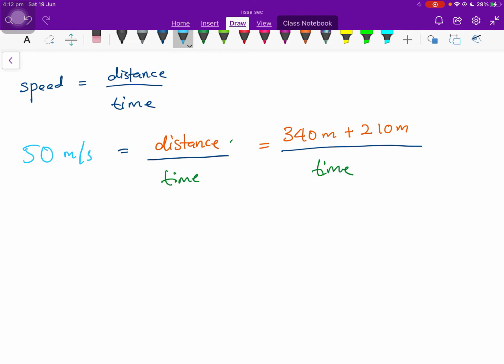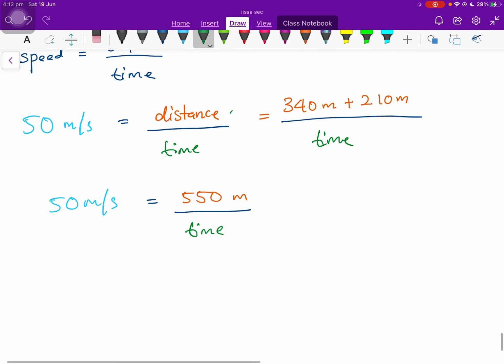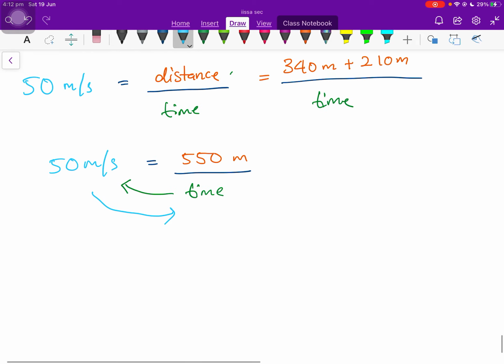So let's arrange everything. 50 meters per second is equal to, when we add both distances, 550 meters, over time. Now we don't know the time, so let's leave time as it is. Now we need to do some rearranging of the formula here. Just bring time onto that side, and we'll bring the speed down here, so we're multiplying everything.